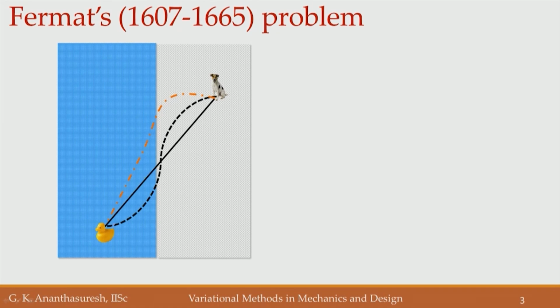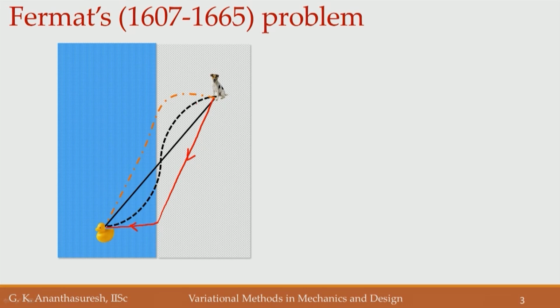So, instead let us say it takes a path that looks like this, that is, the dog starts from there, goes here and then goes here. This way the swimming distance in the pool is the least, but it has to run a longer distance on the floor, right. So, that may not be the fastest again, even though the swimming speed is lower, and hence that distance is minimized, the overall distance increases. So, what is the best path?